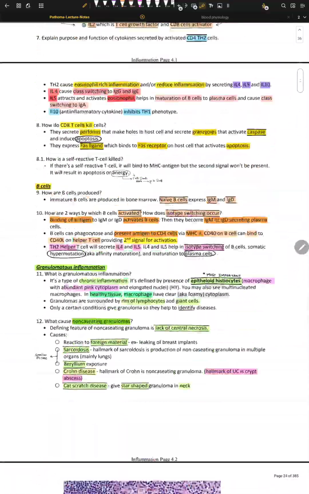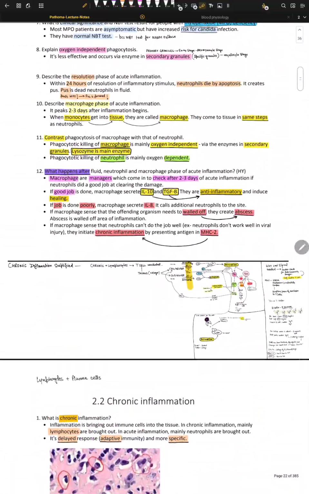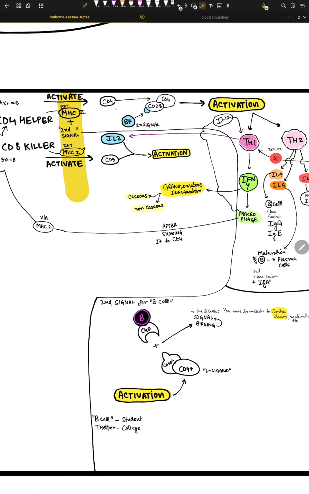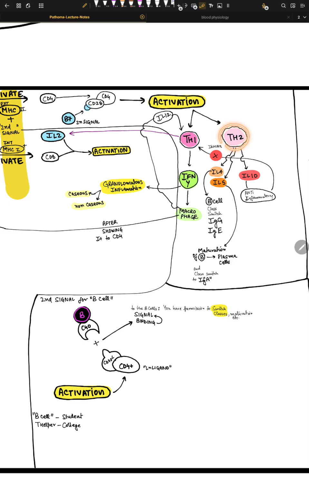So what happens here is the activation of CD4 positive cells via CD28 and B7 second signal, right? And these get activated. Once they get activated, they make Th1 and Th2. Th1 makes interferon gamma, and they further make macrophages.